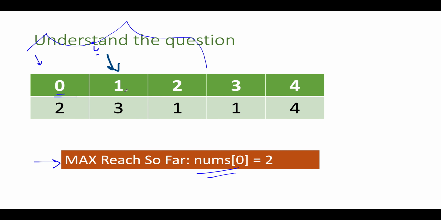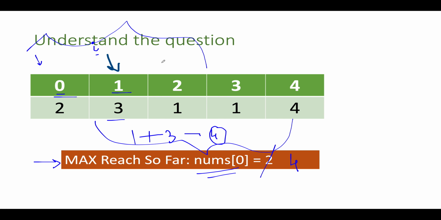That means we can progress ahead. And what do you see? When we visit 1, from 1 we can at max reach up till the 4th index. So the reach increases to 1 plus nums of 1, which is 3. That gives us 4. And this 4 value is greater than the max reach so far variable. That means we update this from 2 to 4 because the reach is getting incremented up till 4.